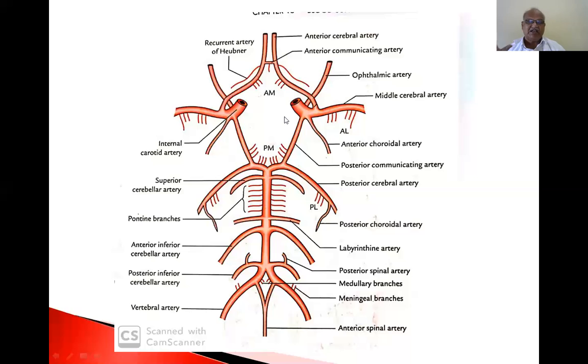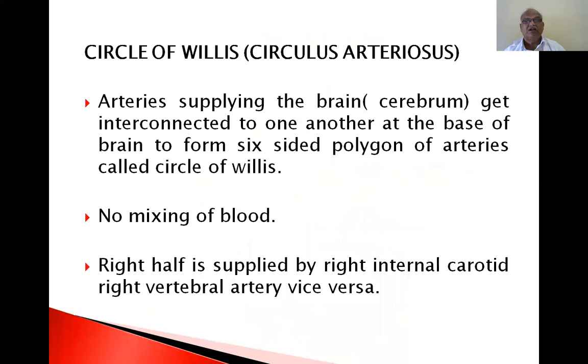That's why a circle of Willis, an arterial arcade, is formed at the base of the brain, present in the interpeduncular fossa. So these are the major arteries forming the circle of Willis.